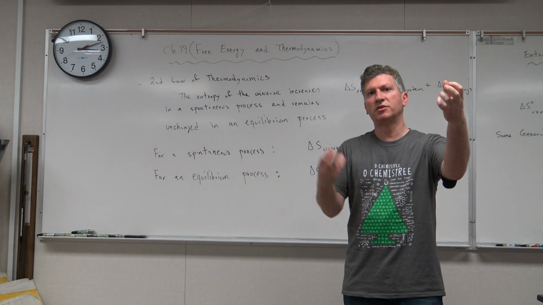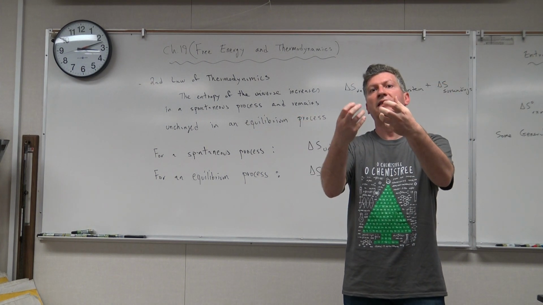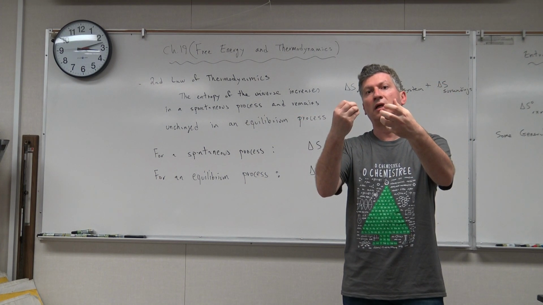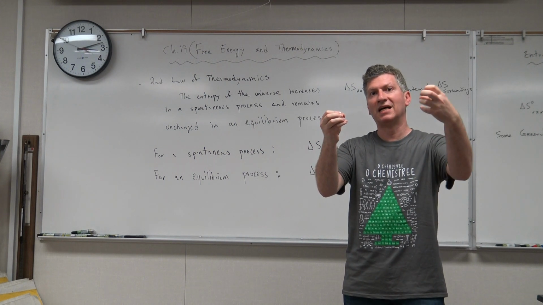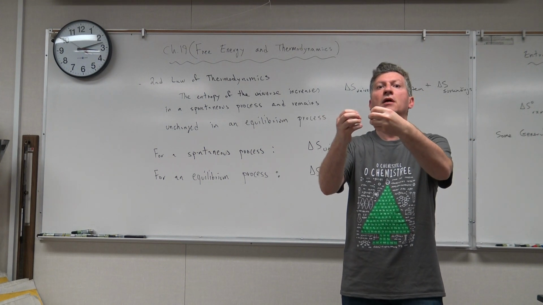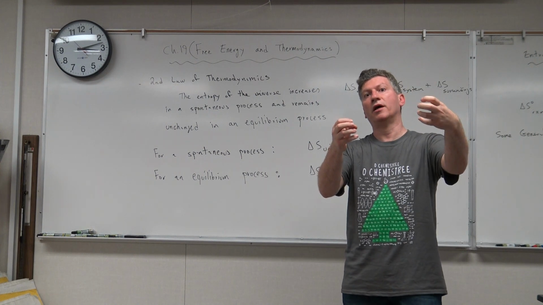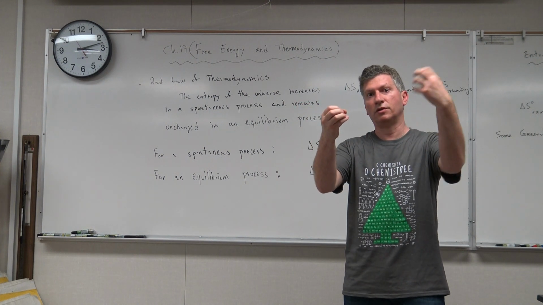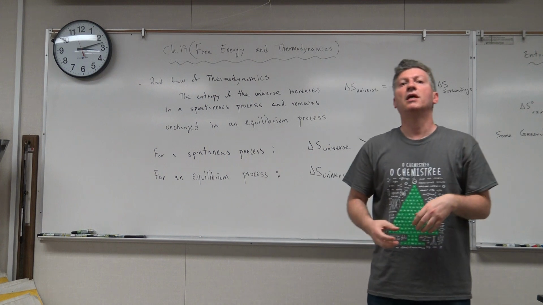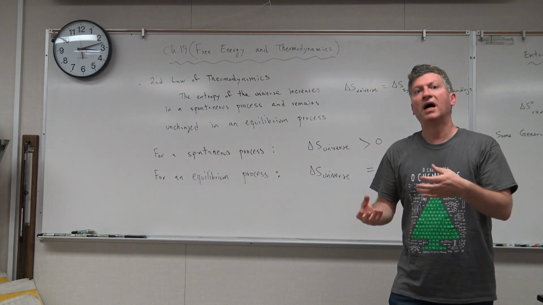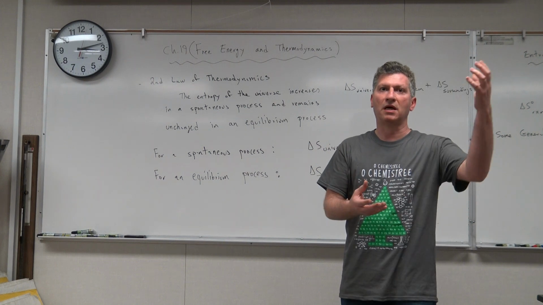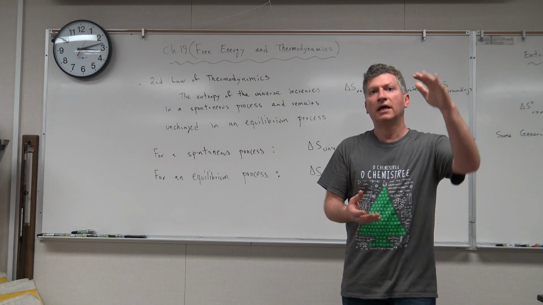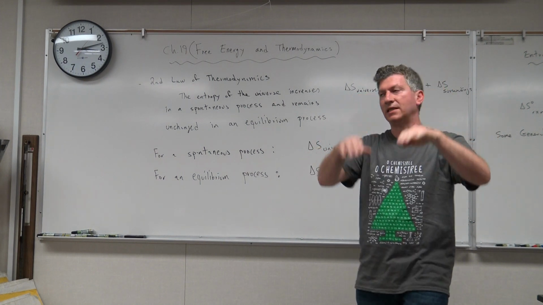So when you put a hot object and a cold object next to each other, the chances of a molecule in the cold object moving slow and a molecule in the hot object moving fast, the chances of that collision, where the energy is transferred from the hot object to the cold object because this is moving slower and this is moving faster, will be higher than the other way around. And that's why generally what happens is the hot object loses heat and the cold one gains it.